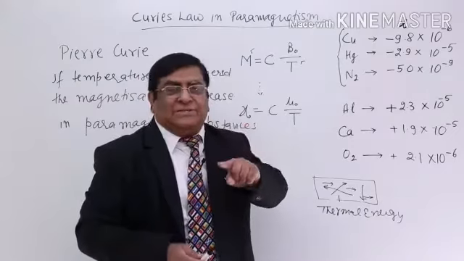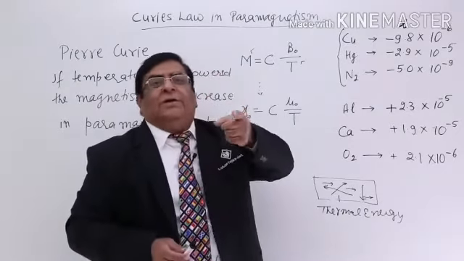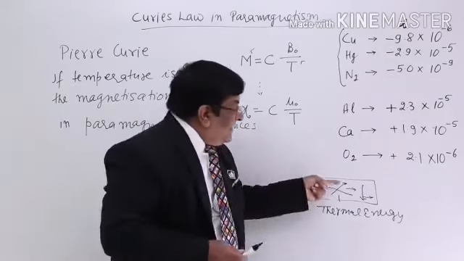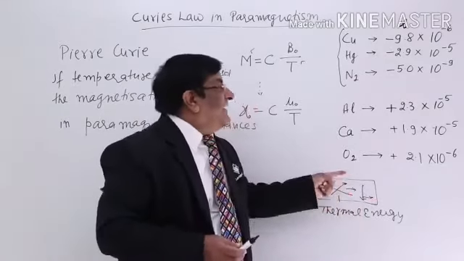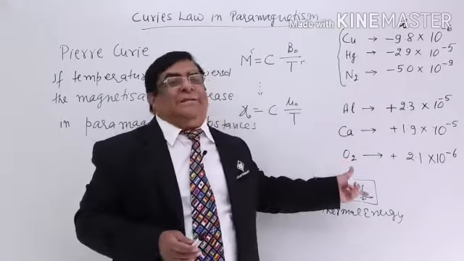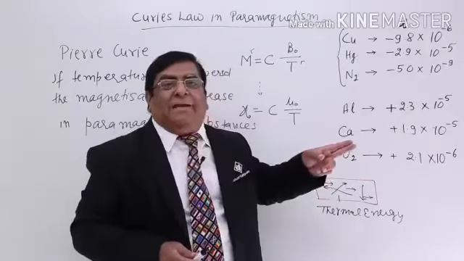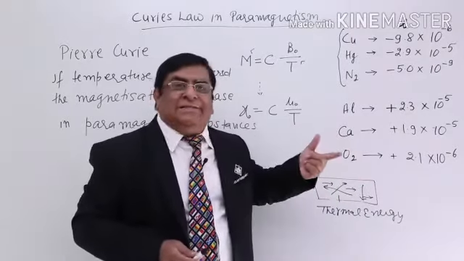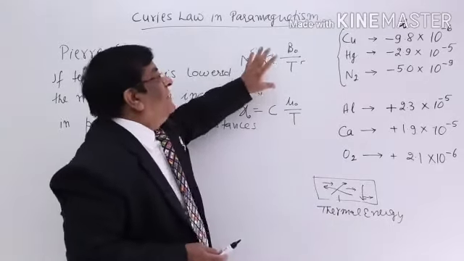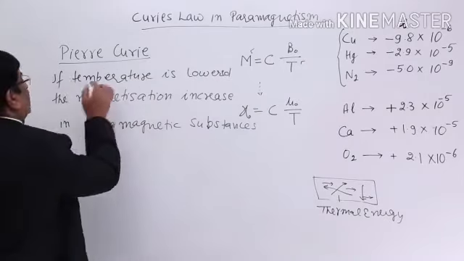So less temperature means less energy of random motion. If there is less random motion, then there is more alignment in a particular direction, and that is the direction of the magnetic dipole. So the magnetic dipole effect increases. If it increases, the paramagnetic effect increases, that is, magnetization increases. So this was drawn into a law, and that was Pierre Curie's law.